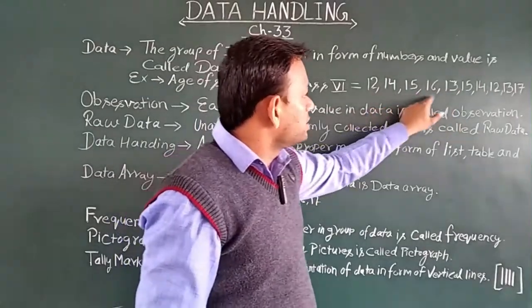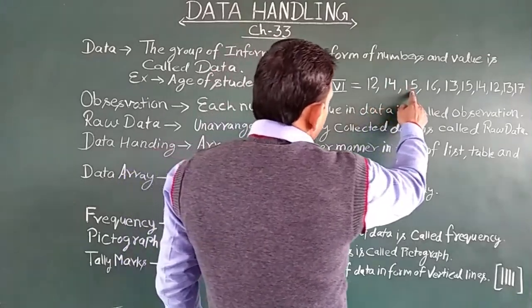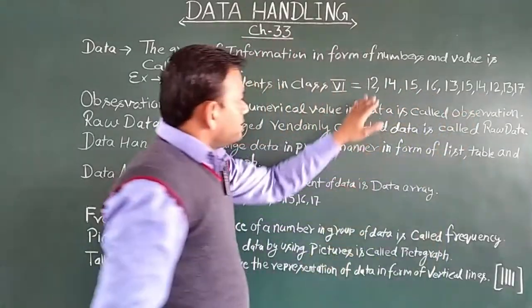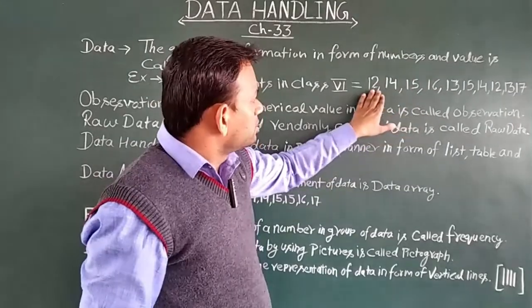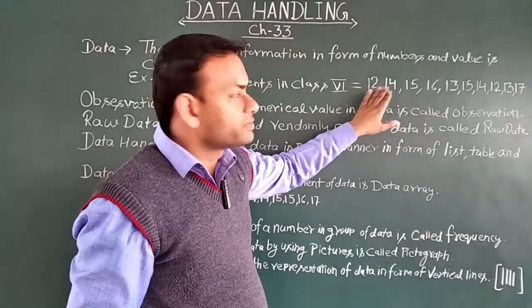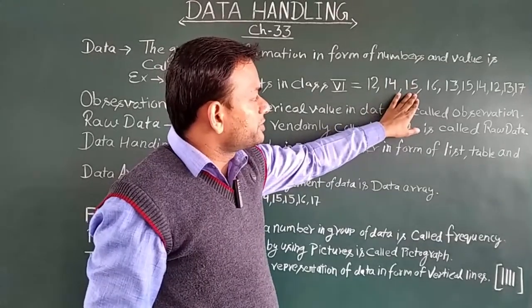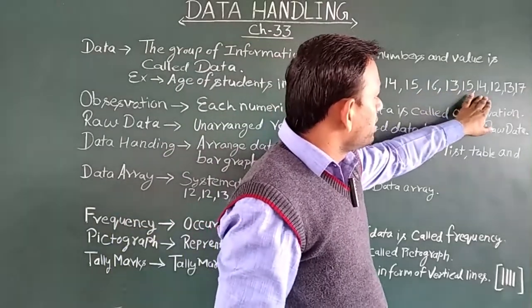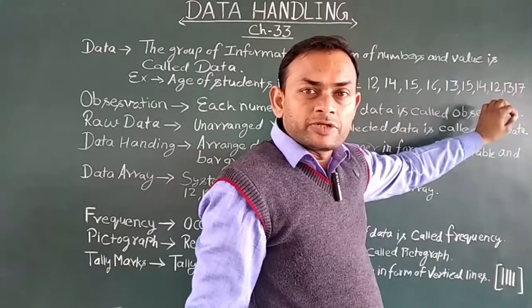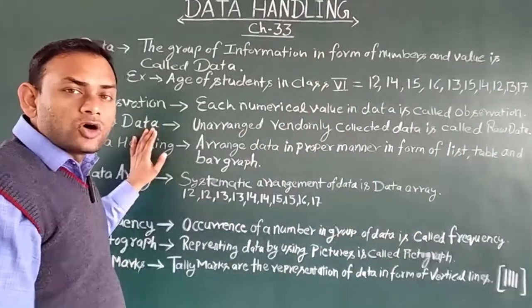Every numerical value, 12, 14, 15, 16, and so on, is called an observation. Here 12 is an observation, 14 is an observation, 15 is an observation, and 16, 13, 15, 14, all of these are individually observations.